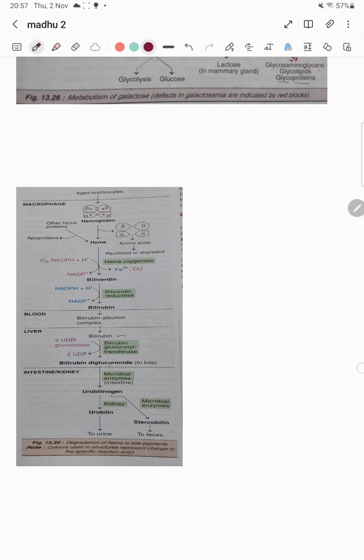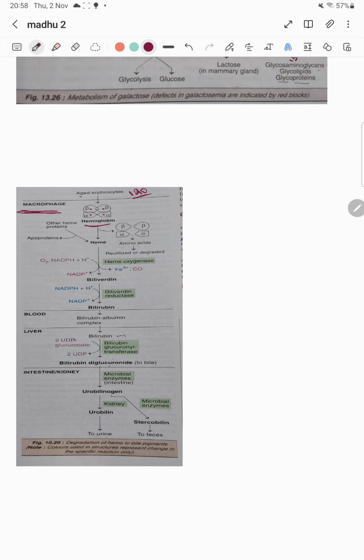Here you can see aged erythrocytes, which means RBCs. After 120 days, they'll be engulfed by the macrophage. Here we have macrophage. RBC has a lifespan of 120 days. After 120 days of RBC lifespan, these aged erythrocytes or RBCs will be engulfed by the macrophage in the spleen. So here hemoglobin is there. In RBC, what is present? Hemoglobin is present.